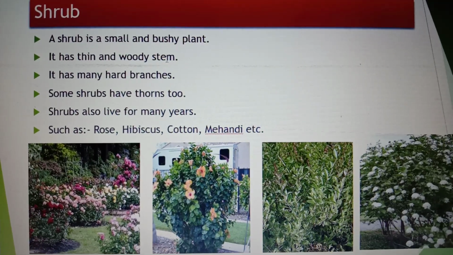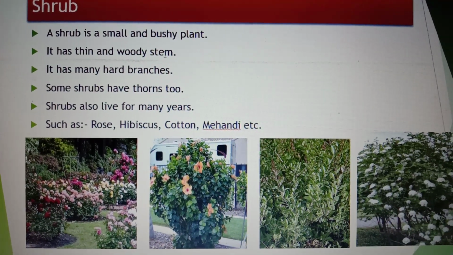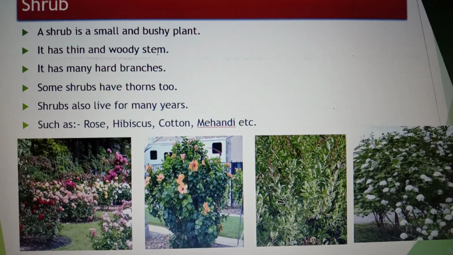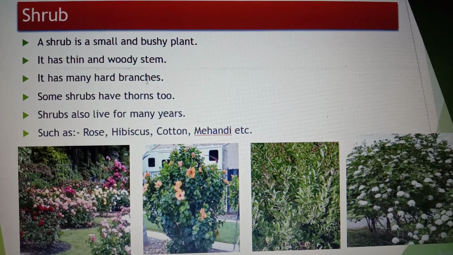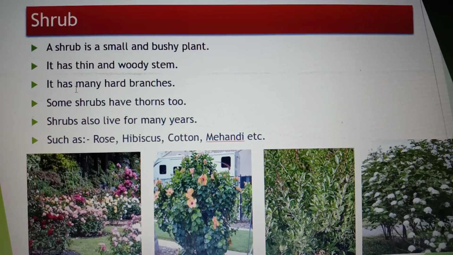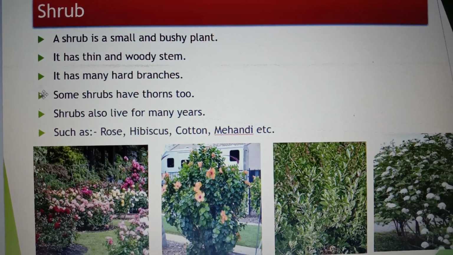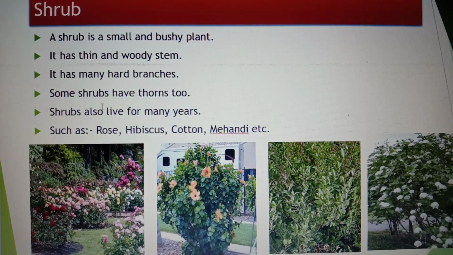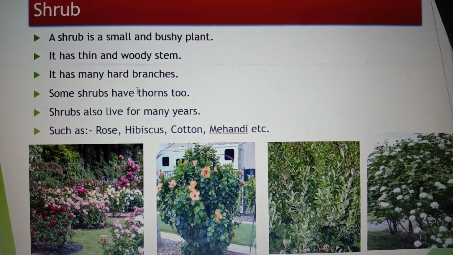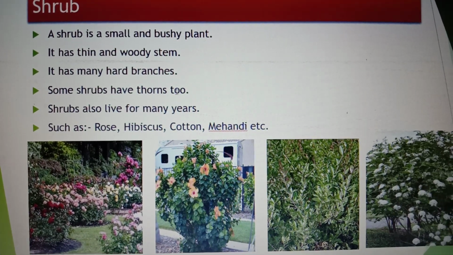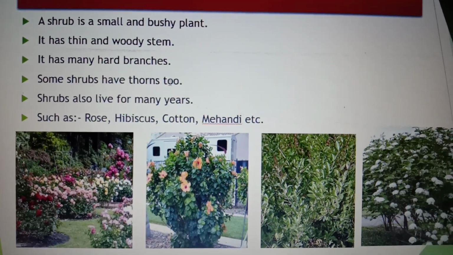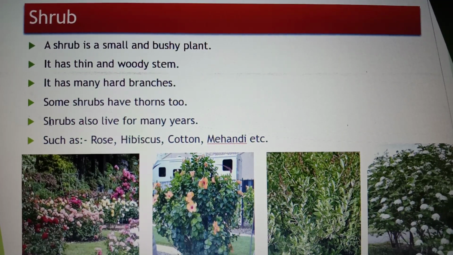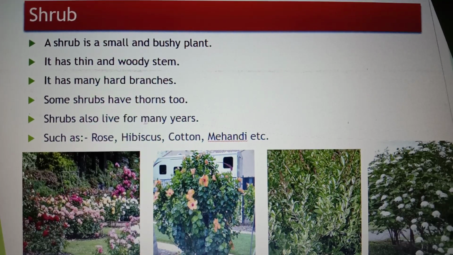The stem of shrub is thin. Trees have thick stem, while shrub has thin stem. It has many hard branches. Some shrubs have thorns too. Thorns means, children, mul. In Tamil, we call it mul. Shrubs also live for many years.